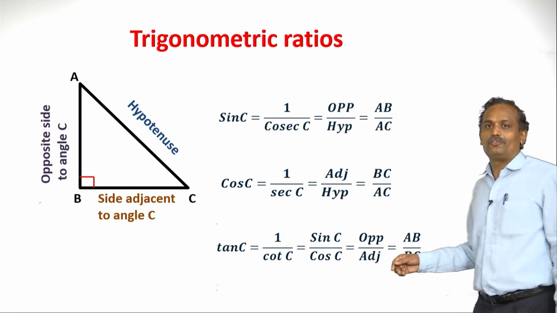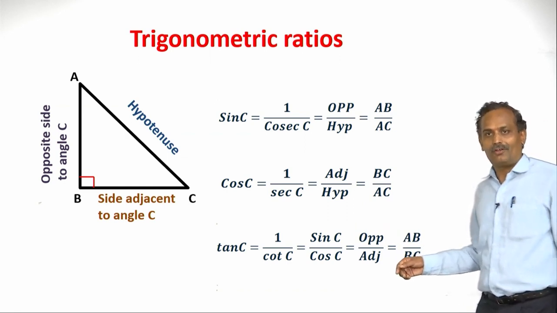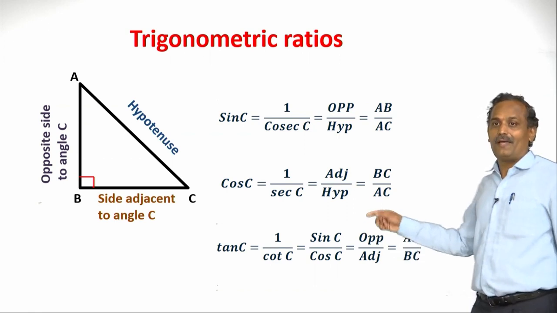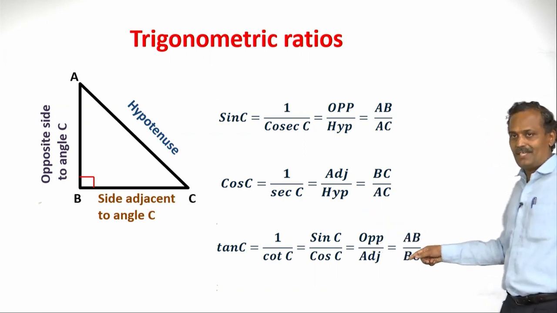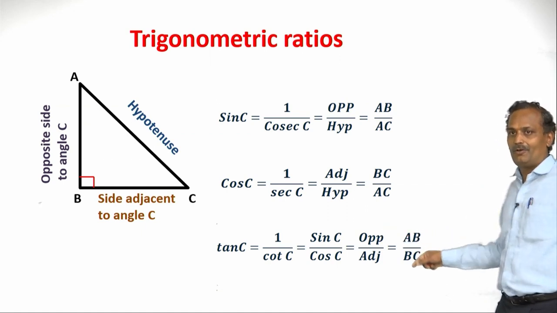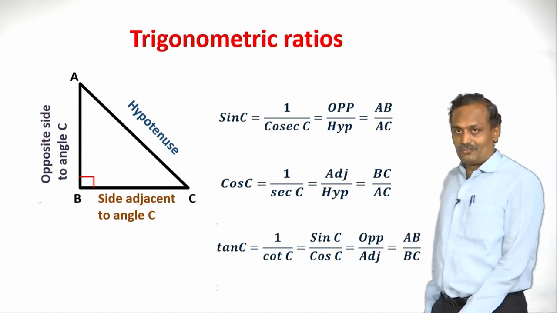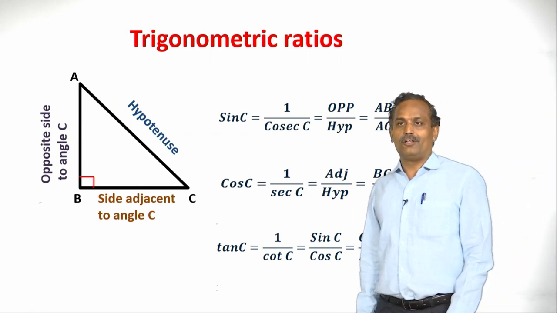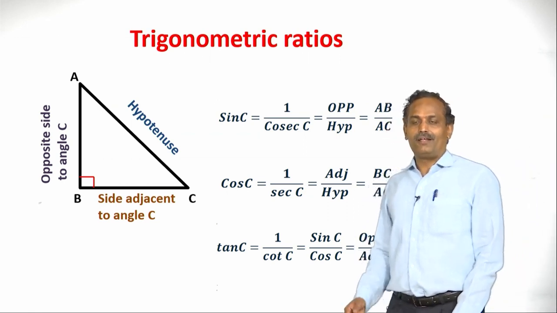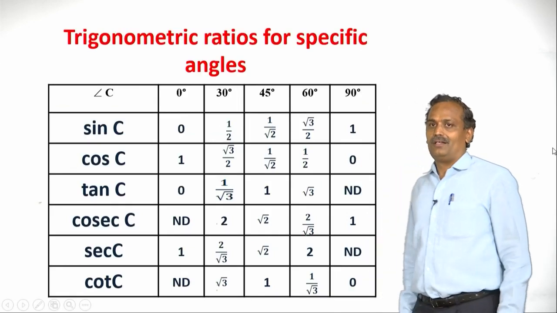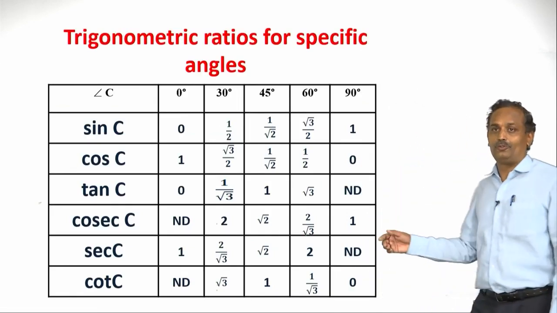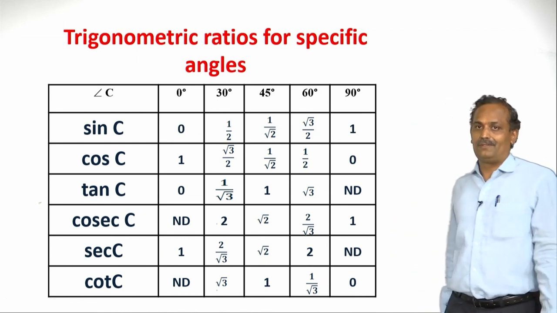Then, how do you define it with respect to sides? Yes, you are right. We can define it as adj by opp. So, in this triangle, cot C is BC in the numerator and AB in the denominator. Now, let us continue. So, we can recall this. Dear students, while recalling, just write whatever you recall. Let us continue now. So, let us recall certain trigonometric ratios of specific angles.